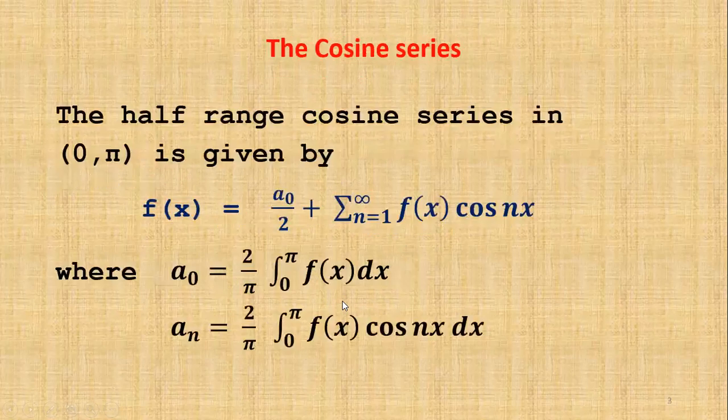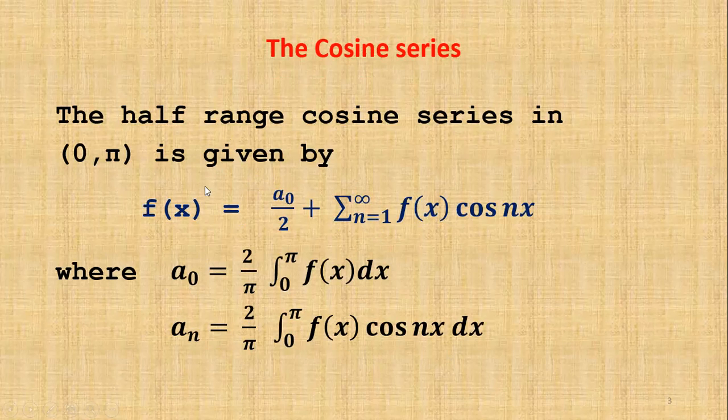And also there is another series, the cosine series. The half range cosine series in 0 comma pi is given by f of x is equal to a naught by 2 plus summation n is equal to 1 to infinity an into cos nx. That means the half range cosine series contains a naught and an terms. Here it is an, this is not f of x, where a naught is equal to 2 by pi into integral 0 to pi f of x dx. And an is equal to 2 by pi into integral 0 to pi f of x into cos nx dx. This is the half range cosine series.